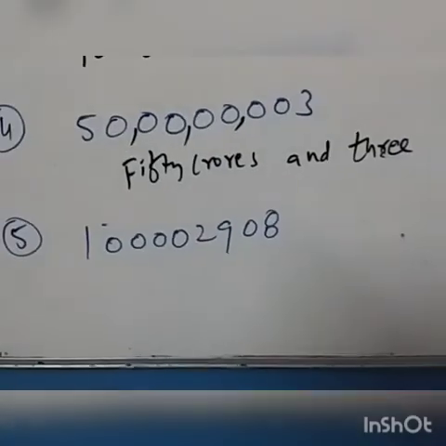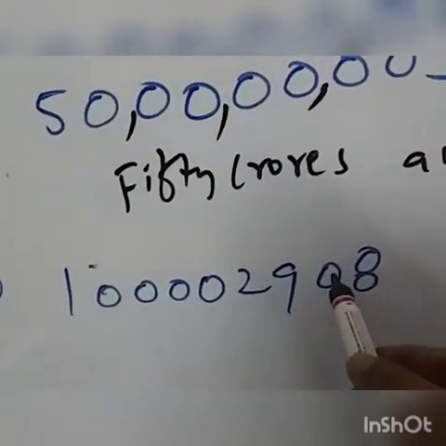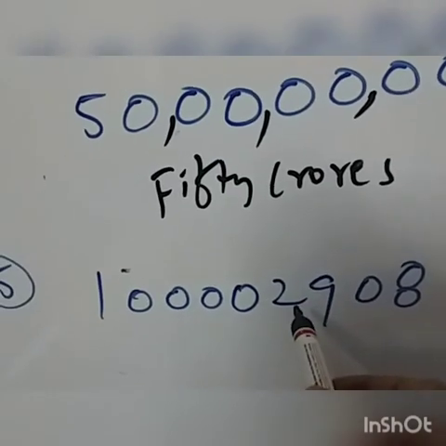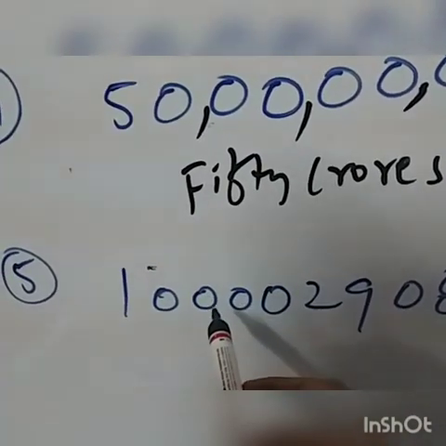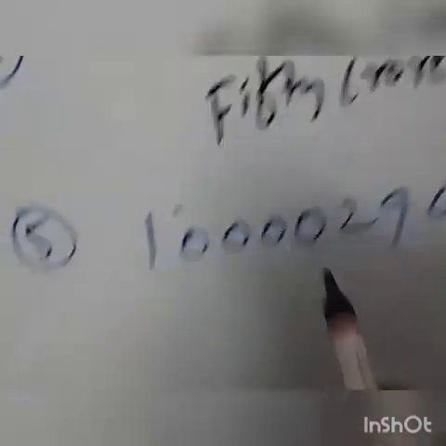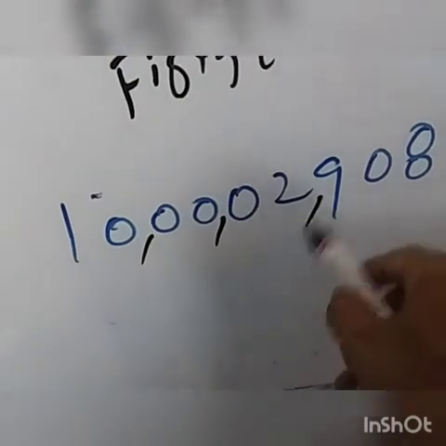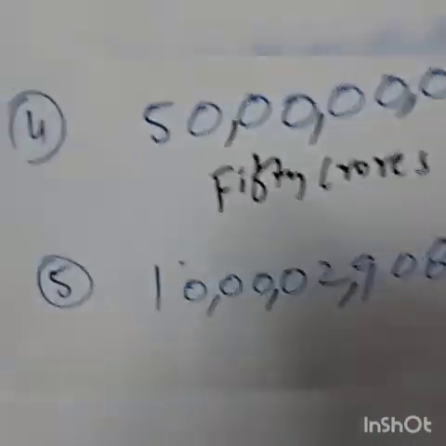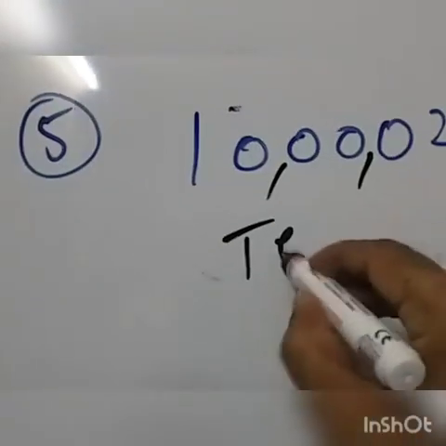Now the last example. Ones, tens, hundreds, thousands, 10,000s, lakhs, 10 lakhs, crores, 10 crores. 10 crores will come here. There is no number in the lakhs. Only 2 in the thousand place. Now you should write: 10 crore.